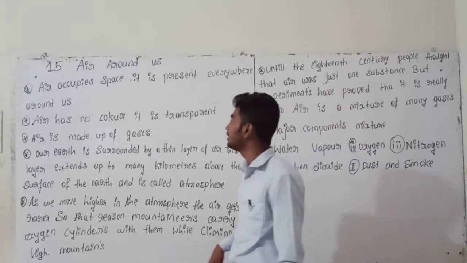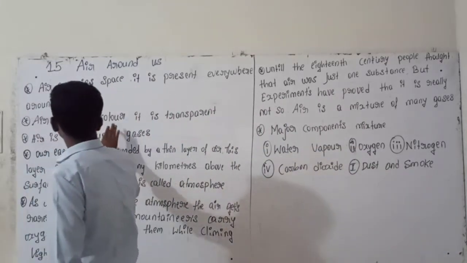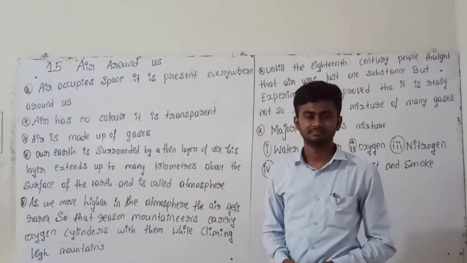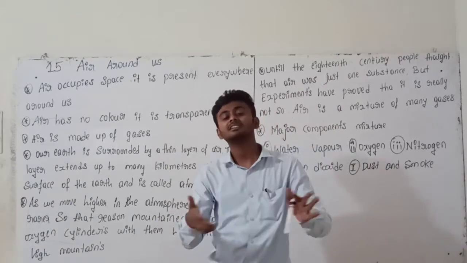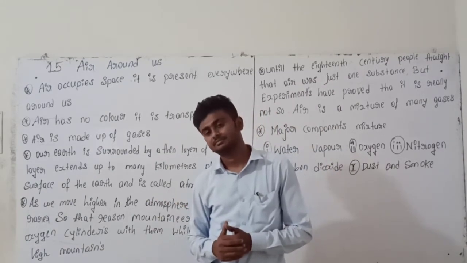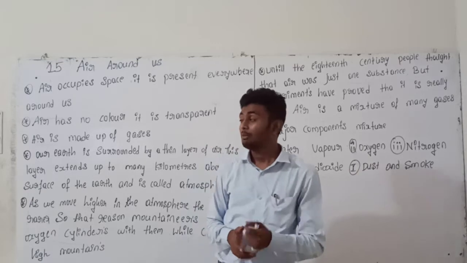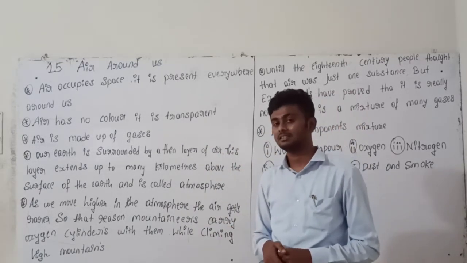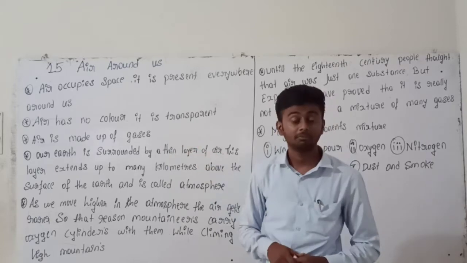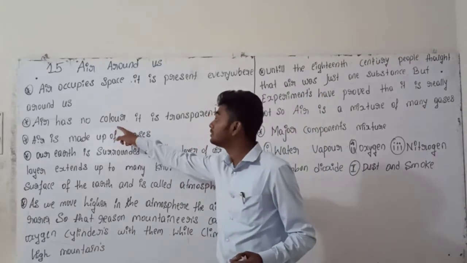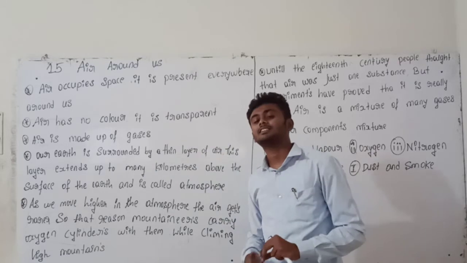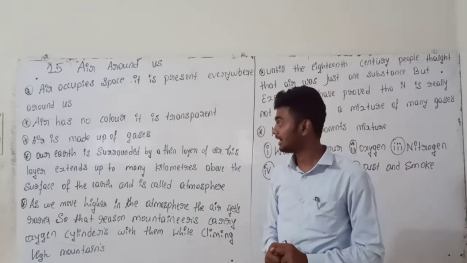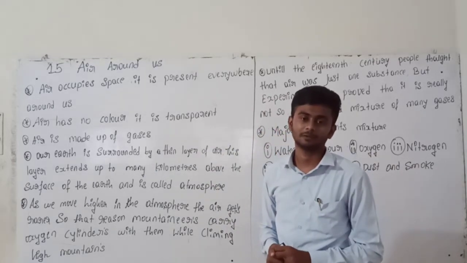And also air has no color. But when dust particles or unwanted smoke particles are joined in the air, still air has no color.